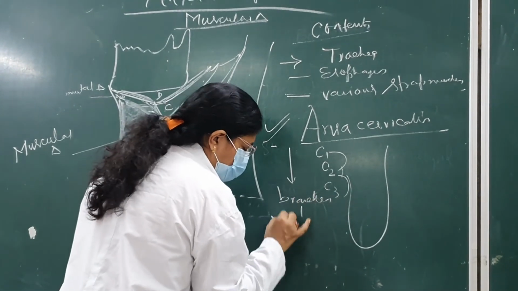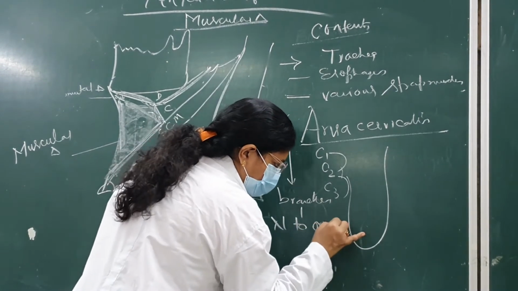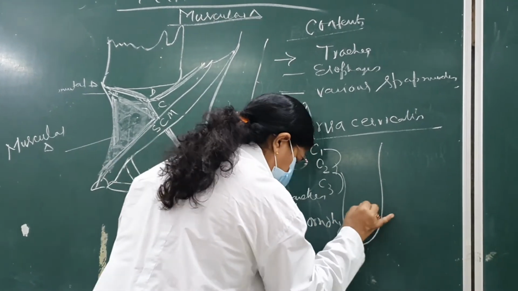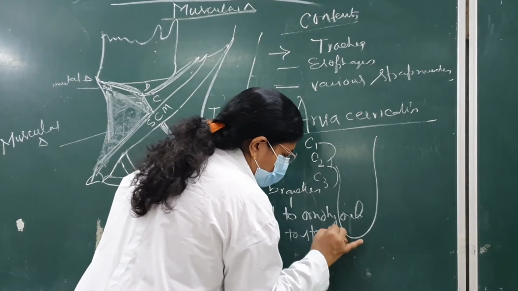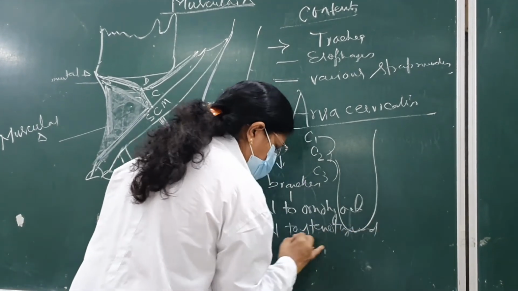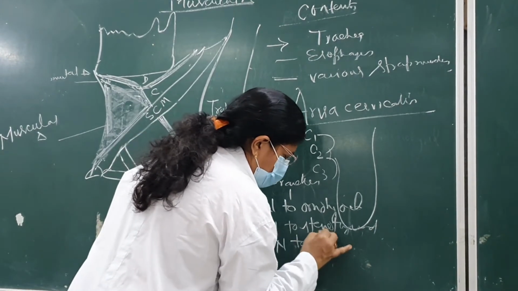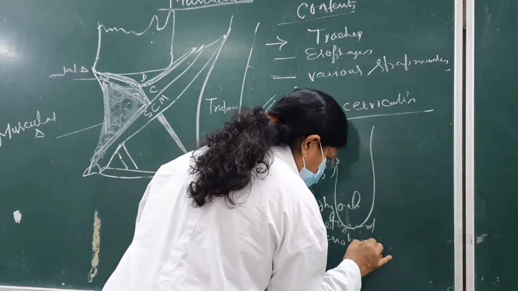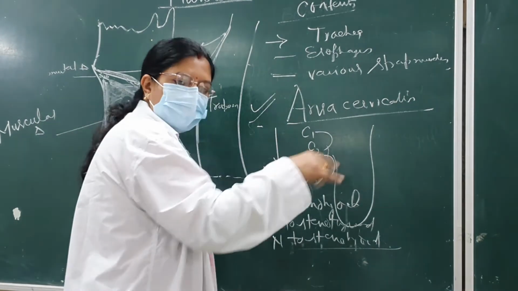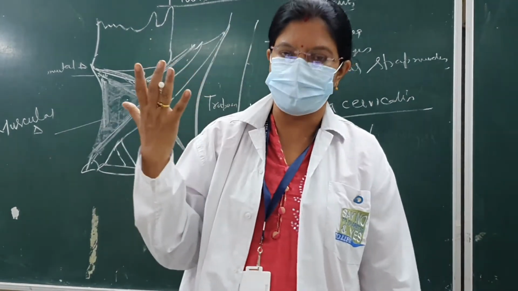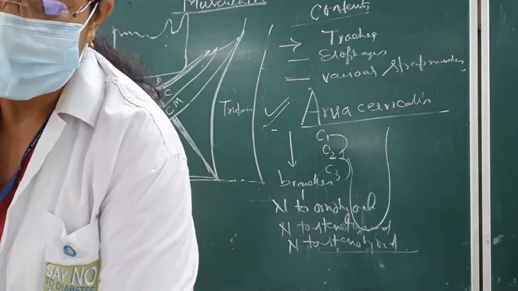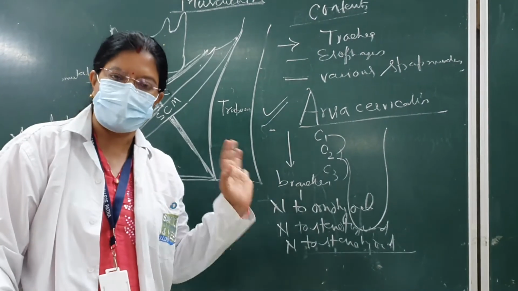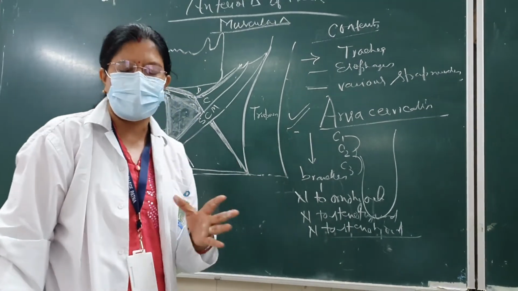Branches like nerve to omohyoid, nerve to sternothyroid, nerve to sternohyoid. Okay. So this is the main content. So all the important muscles and this ansa cervicalis are the important content of this triangle. Okay, so this is about the muscular triangle. It's given only 4-5 lines in the book.